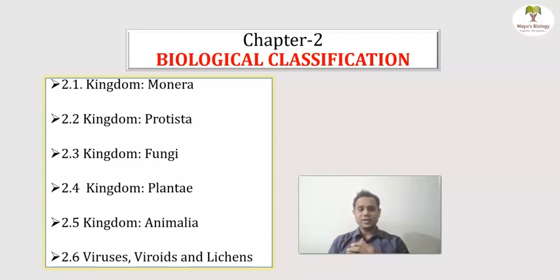Then the third one is kingdom Fungi, not Plantae. So what is kingdom Fungi? Kingdom Fungi is about organisms which are heterotrophic in nature, so they are separated from the Plantae. On that basis, they are heterotrophic, and plants are autotrophic, you know that. The classification of fungi includes classes like Phycomycetes, Ascomycetes, Basidiomycetes, and Deuteromycetes.